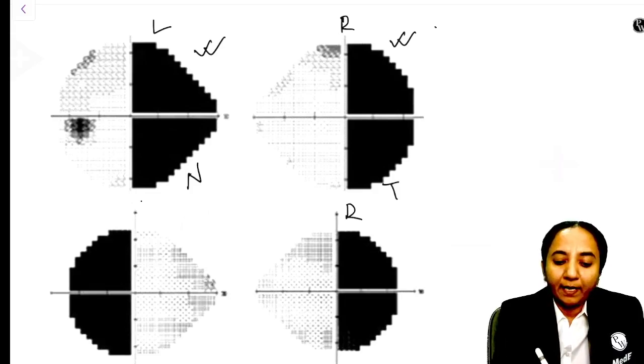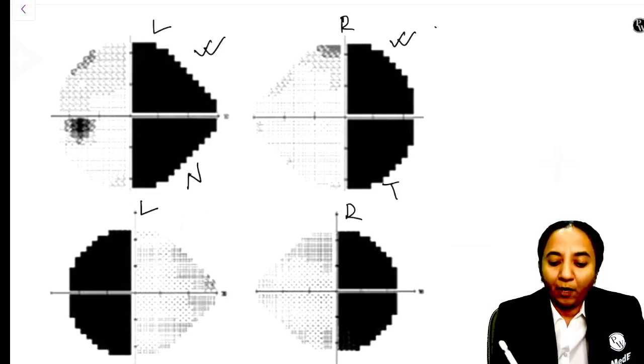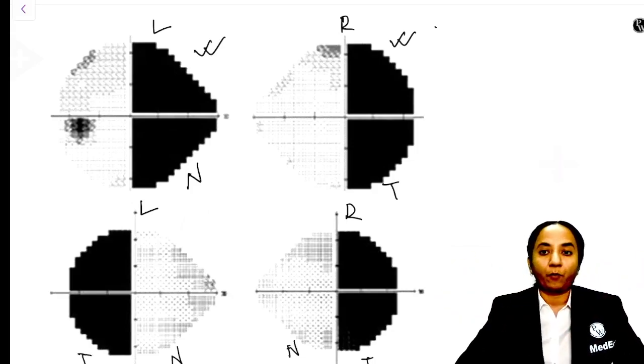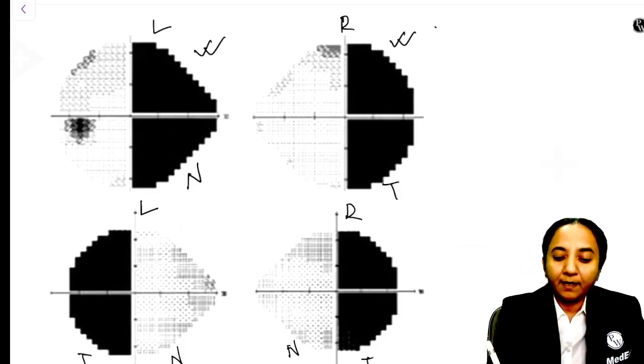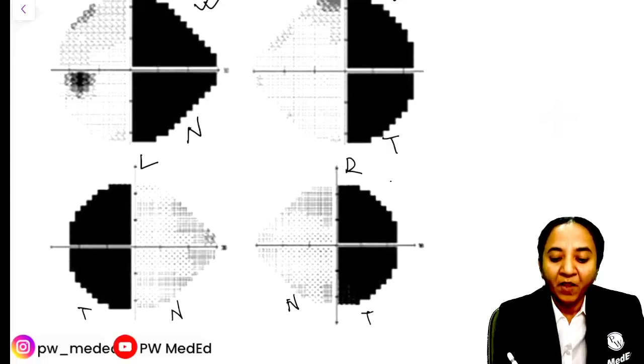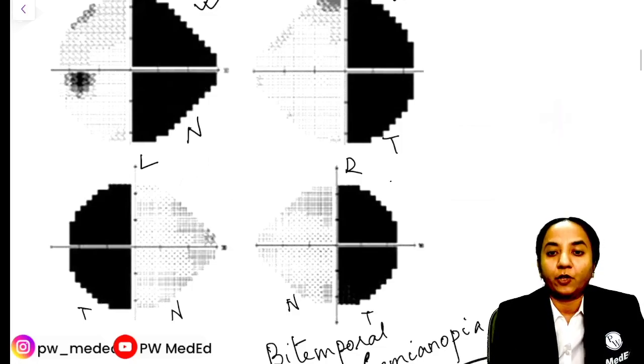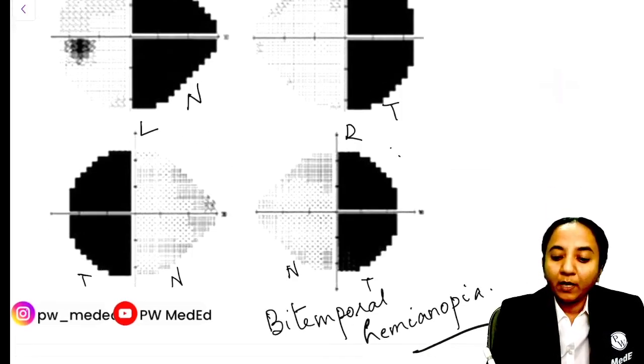Now this one here, if you look at the image below, this is where students get confused. Now here, see, the lateral halves of both the eyes, or the temporal halves of both the eyes, are affected. So this is a bitemporal hemianopia. So the second image that we have drawn, this is a bitemporal hemianopia. So there is a difference between these two, and you all know that for bitemporal hemianopia, the site of the lesion is your optic chiasma. So here for this it is the optic chiasma.